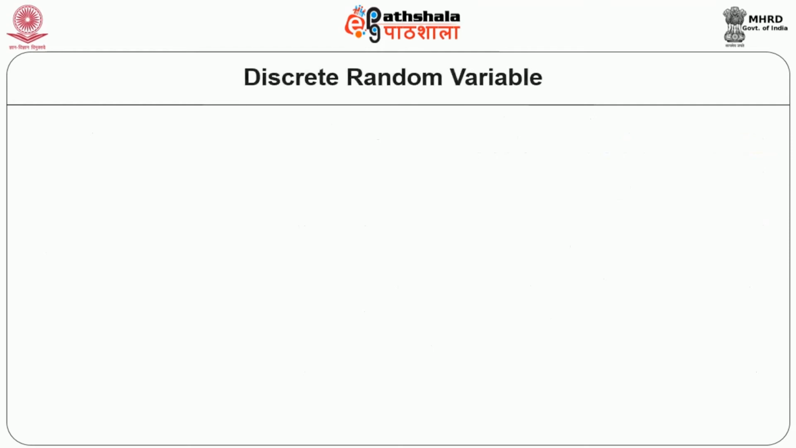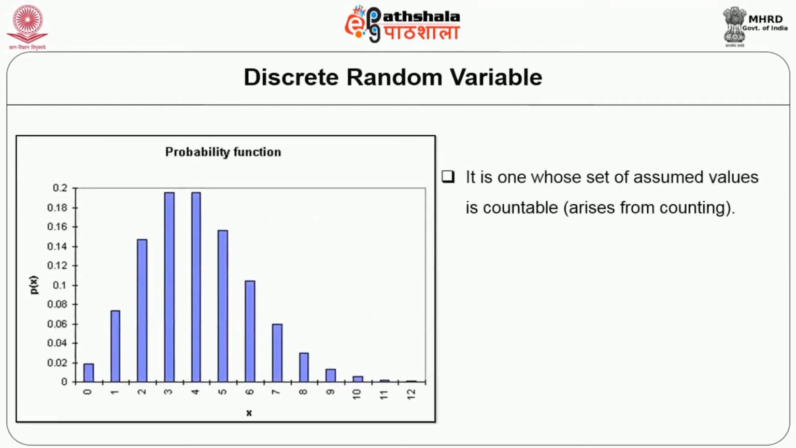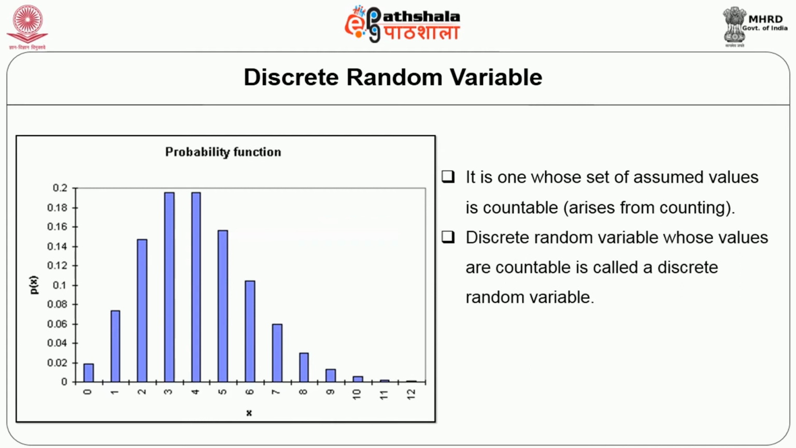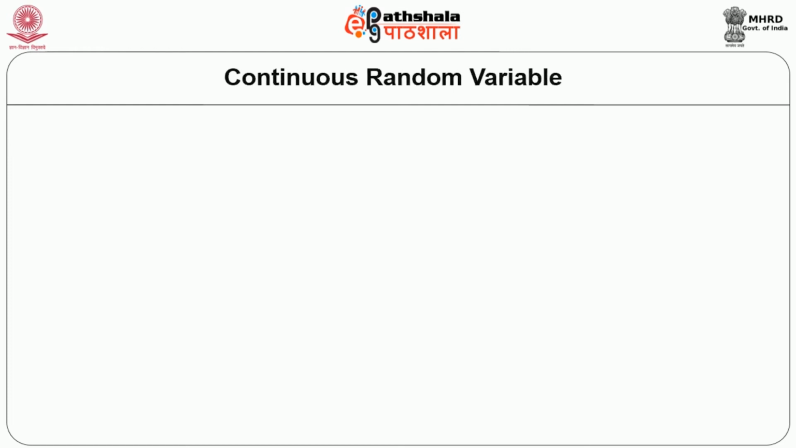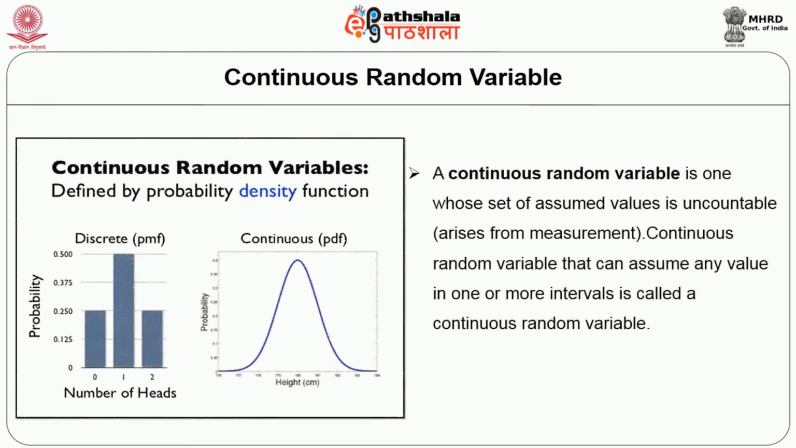Now, the discrete random variable. A discrete random variable is one whose set of assumed values is countable, for example, values that arise from counting. A random variable whose values are countable is called a discrete random variable. For example, the number of cars in a parking lot at any particular time is considered a discrete random variable. So let us understand what a continuous random variable is. A continuous random variable is one whose set of assumed values is uncountable, for example, values arising from temperature.